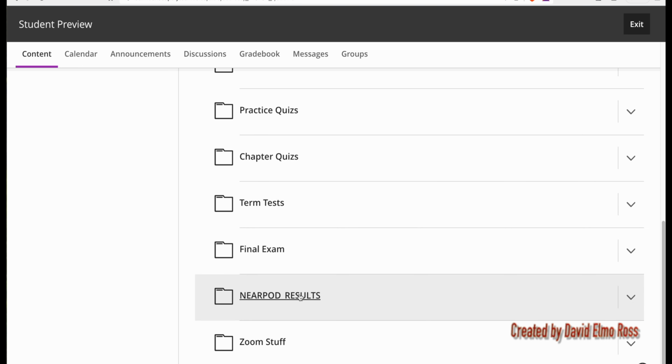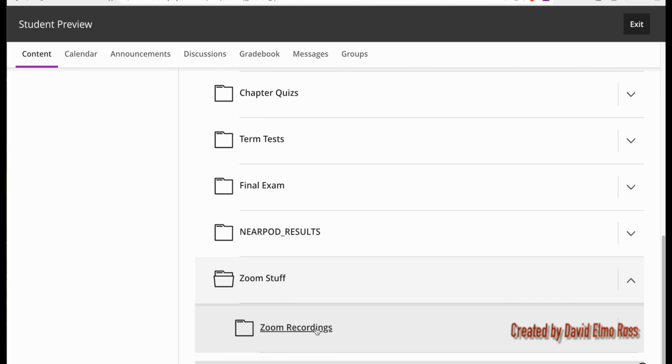Now down here, Nearpod results, we don't have anything in there yet, but what we're going to do is in class before the lab test 1 and term test 1 in the first half, we're going to do an evaluation of how well you understand material in the class and post the results under something called Nearpod, and this is where the results will be posted. And then Zoom stuff is where you're going to see Zoom recordings, and under Zoom recordings, anything that we actually videotape in the class will be posted here. And that pretty well covers the theory section.